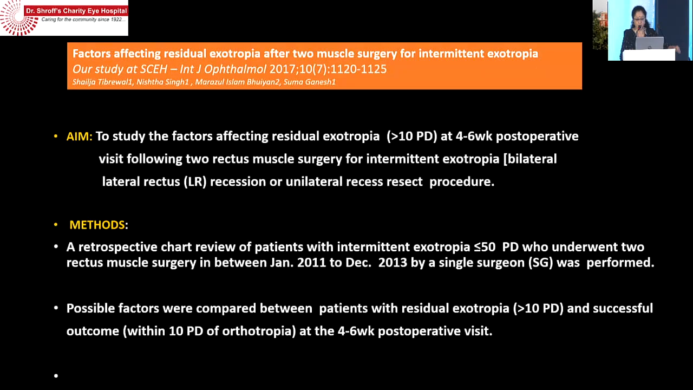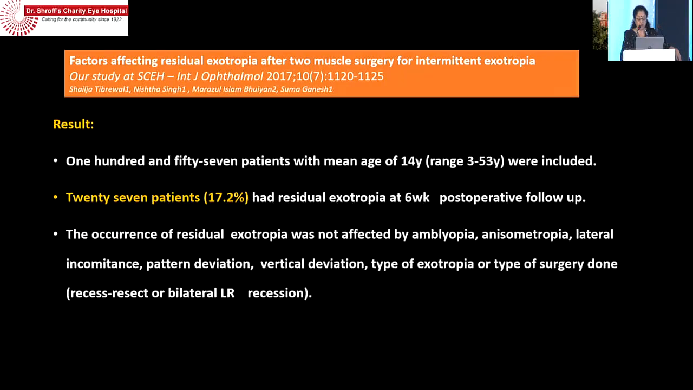We published a paper in 2017 where we wanted to assess the factors affecting residual exotropia after 2 muscle surgery for intermittent exotropia. It was done by a single surgeon, and we studied the factors. We compared the factors between patients with residual exotropia of more than 10 prisms and successful outcome within 10 prisms after 4 to 6 post-operative visits.